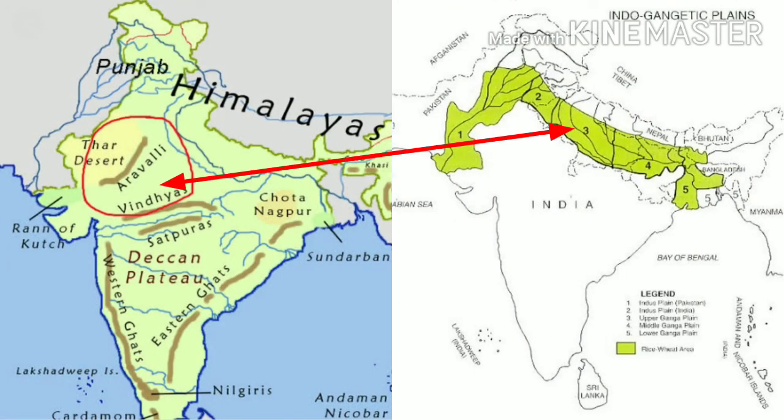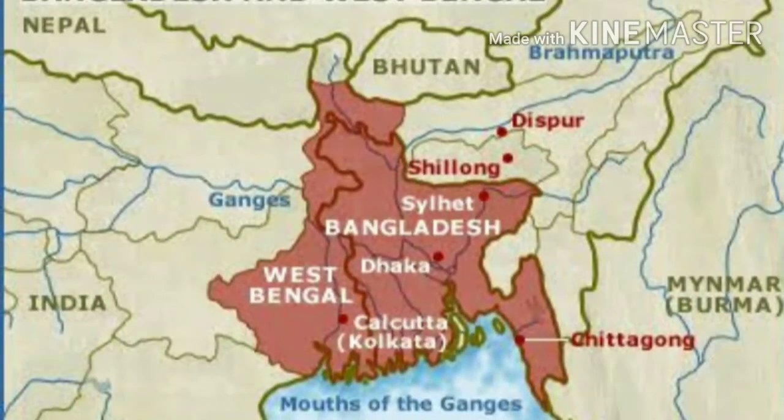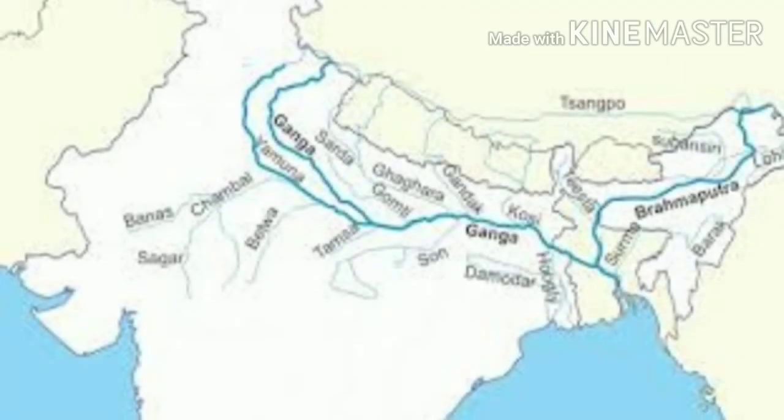Students, the North Indian Plains are divided into two parts. As shown in the image, the part lying to the east of the Aravallis is the basin of the river Ganga, and therefore it is also known as the Ganga Plains, as well as it slopes eastward. Students, you can see in this image that most of the West Bengal state of India and Bangladesh together constitute the delta of Ganga Brahmaputra system, and it is also known as Sundarbans.